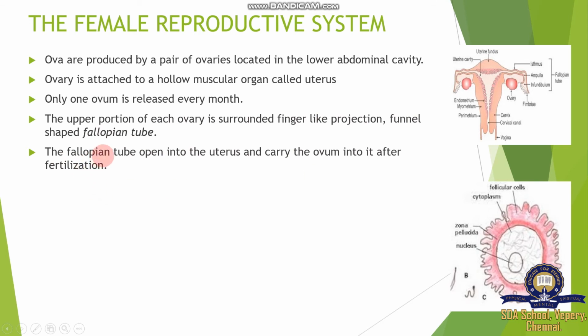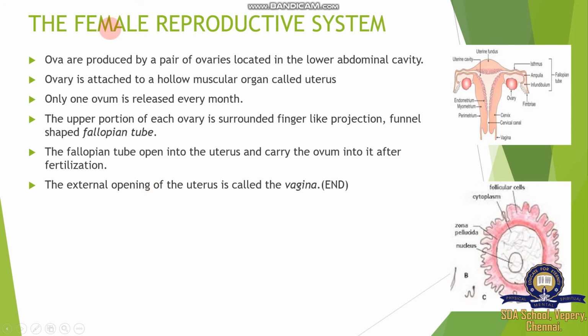So the fallopian tube is a major part responsible for fertilization. The fallopian tube opens into the uterus and carries the ovum into it after fertilization. The external opening of the uterus is called the vagina. So this outermost part of the female reproductive system is called the vagina. It is one of the exterior parts.